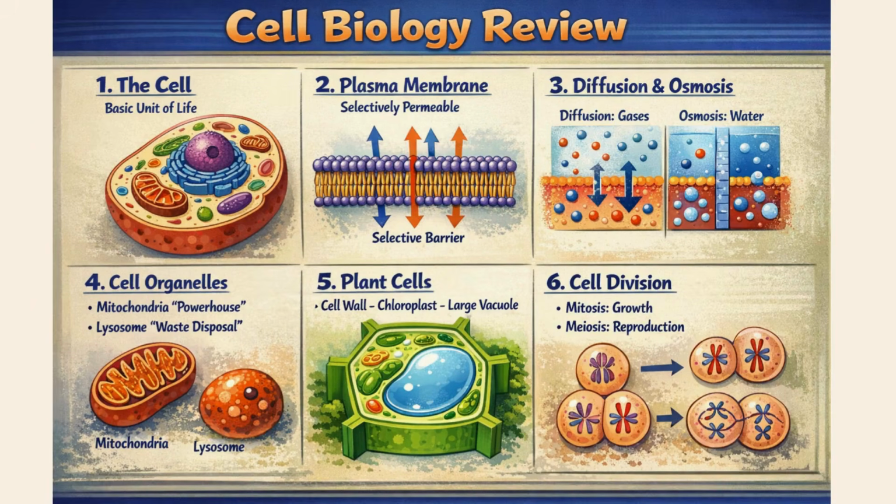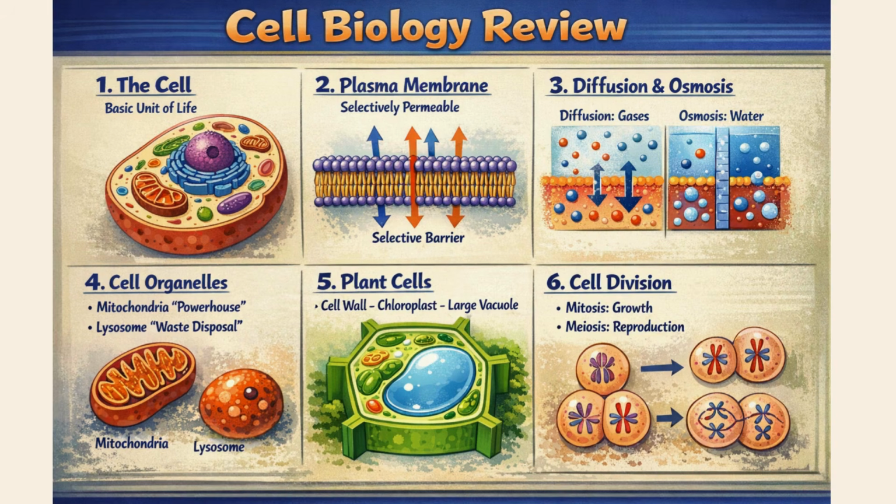Final revision. Before we head to the exams, let's do a lightning fast revision of everything we've covered today. If you remember these 6 points, you've mastered the chapter. 1. The fundamental unit. The cell is the basic structural and functional unit of living organisms. It is where all life processes happen.